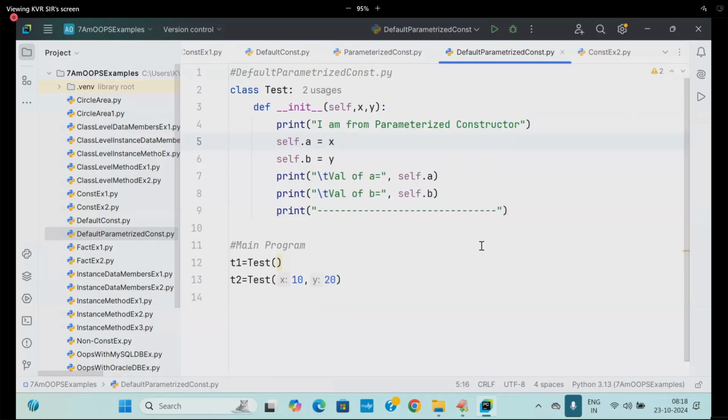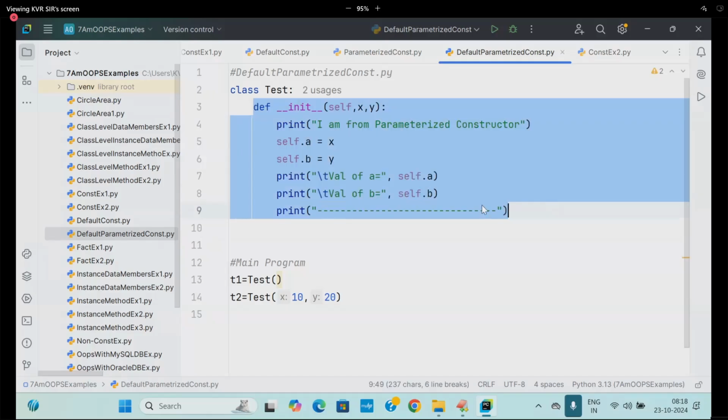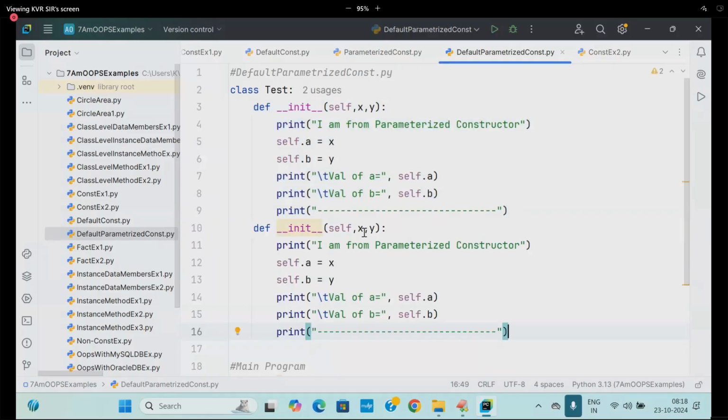Then how do you cope up? First of all, did you understand? Directly, it is not possible to define both constructors in the same class. If I write parameterized, it gives an error for default. If I write default, and I am using parameterized, I get an error for parameterized. To avoid that, you might say, sir, take the same thing, define like that. Saying here default constructor, say one here, say two here.